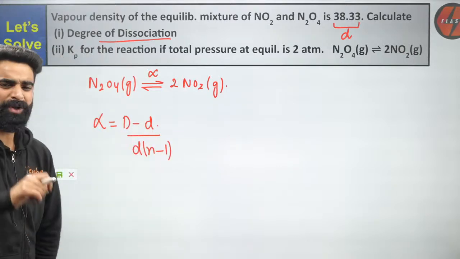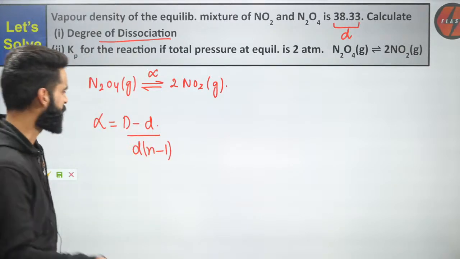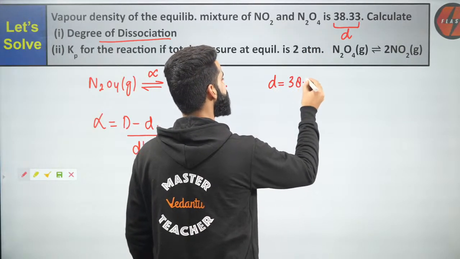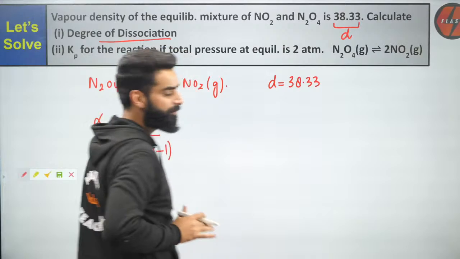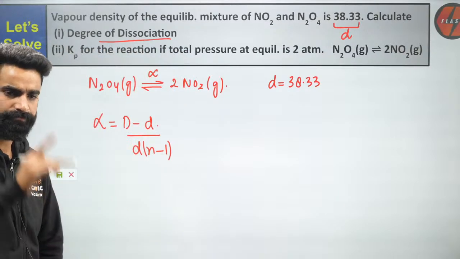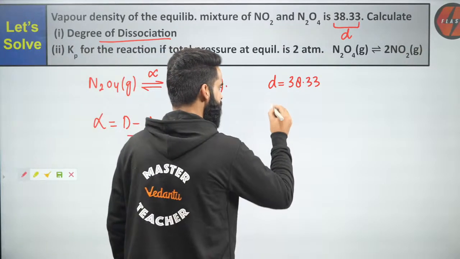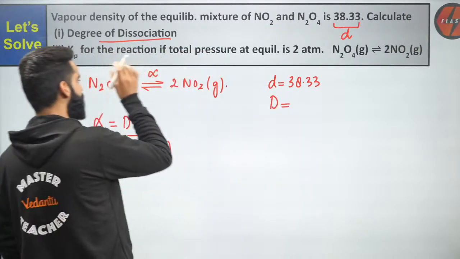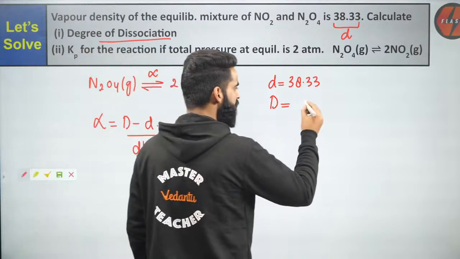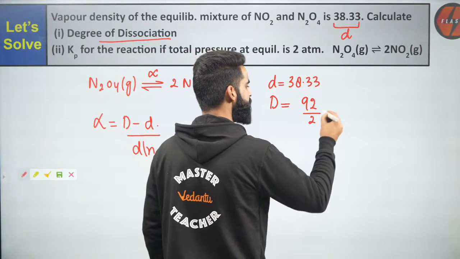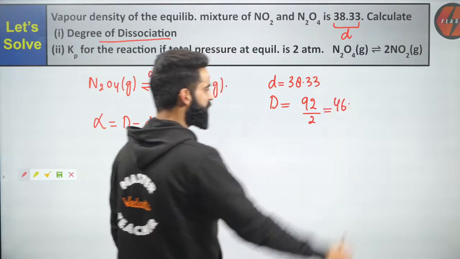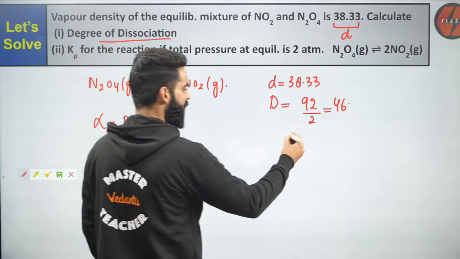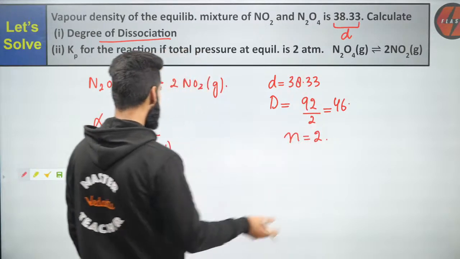Correct? Now we will see what values I know. Very simple. First, I know the value of small d, which is 38.33. Yes, this is the vapor density of the equilibrium mixture which is given to me. At the same time, can we calculate the value of D? What is D? D is the vapor density of the reactant at time t equal to 0, which is going to be molar mass of reactant divided by 2. It's going to be simply 46. What is the value of n? 1 mole gives 2 moles, so n value is simply 2. I just have to put all the values over here.